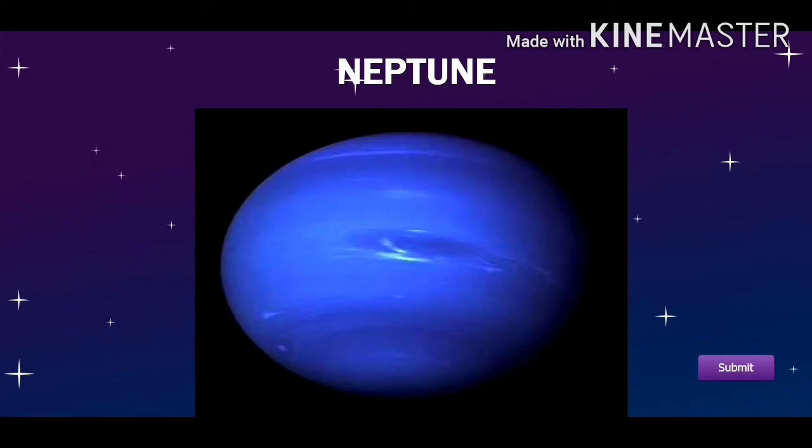So in this slide I have given you the picture of Neptune. In the picture you can see that Neptune is full of water and gases. But gases present in Neptune do not emit any light or energy. And you can see in the picture also it is dull, not shining. Okay? And it is a part of our solar system. We will read about solar system later in this chapter. Okay? Now let's come to the next slide.